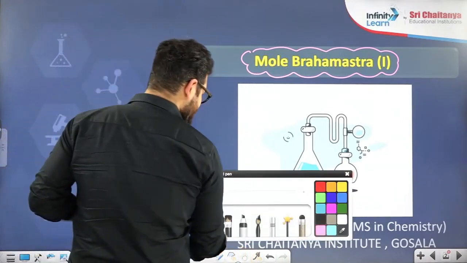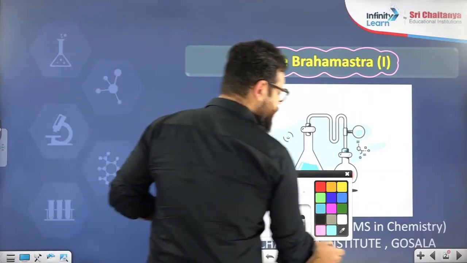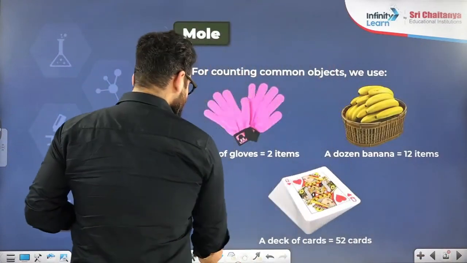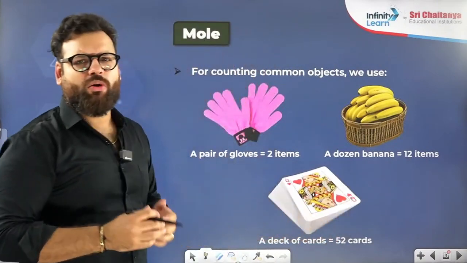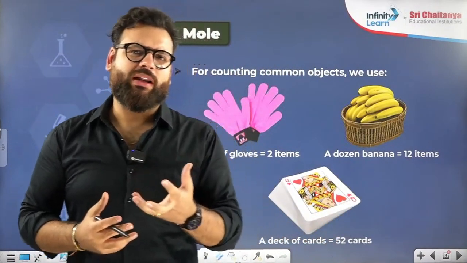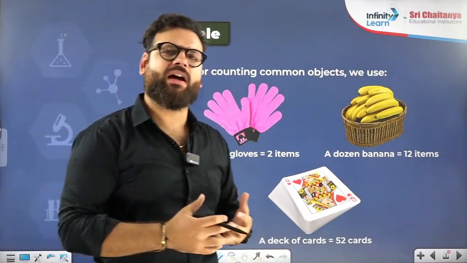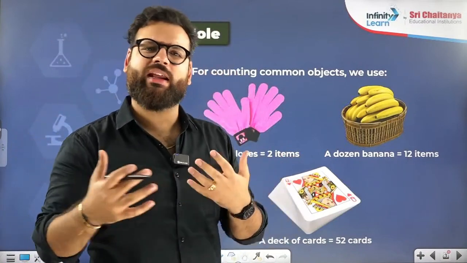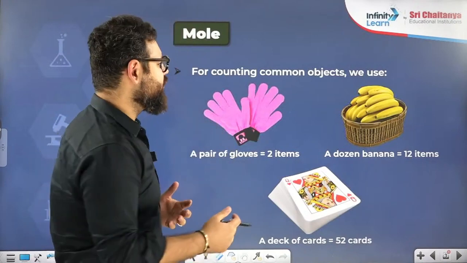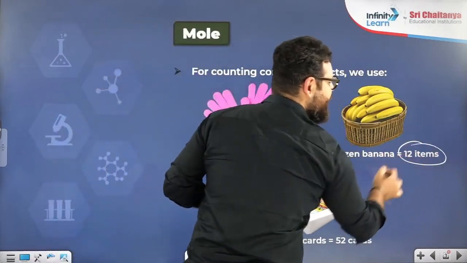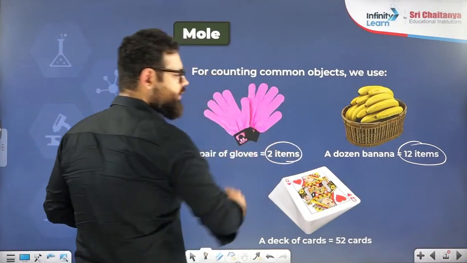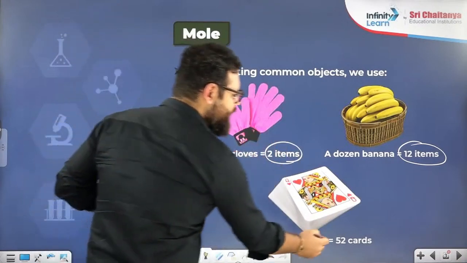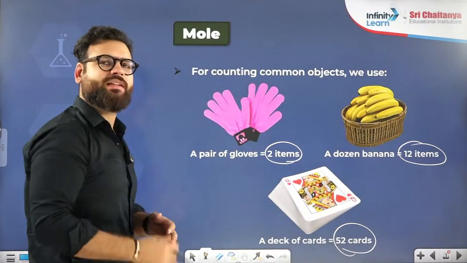All right, guys, let us start. Today, first, we are going to talk about what is a mole. Mole is nothing but a countable quantity like other things. We say a decade of years means 10 years. We say dozen of bananas means 12 bananas. We say a pair means 2 items together. We say a deck of cards, 52 cards together. We say a century means 100 runs together.